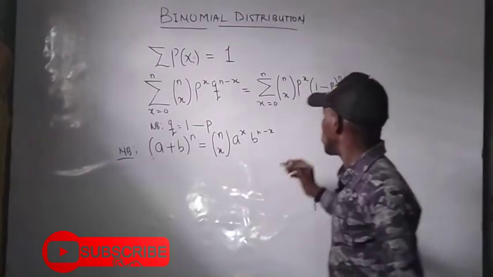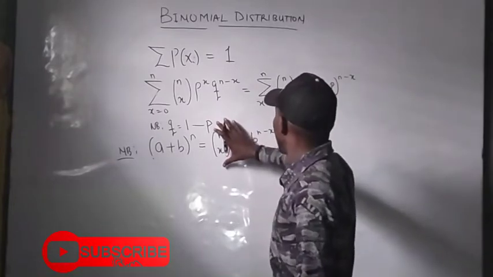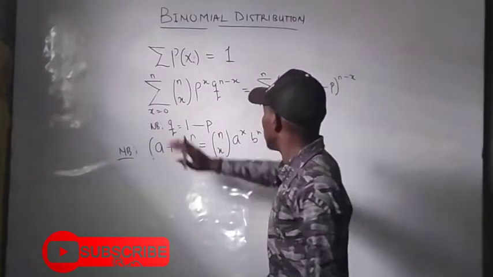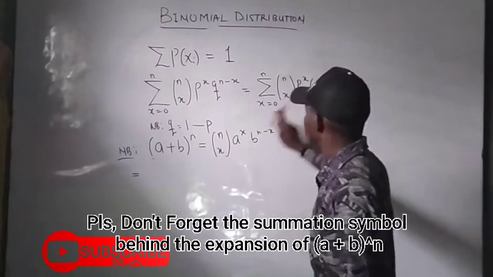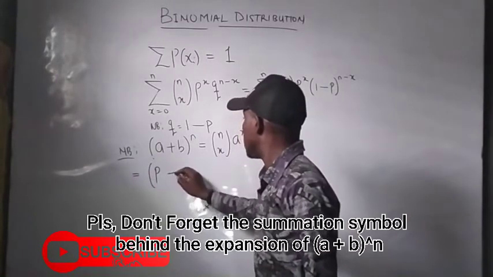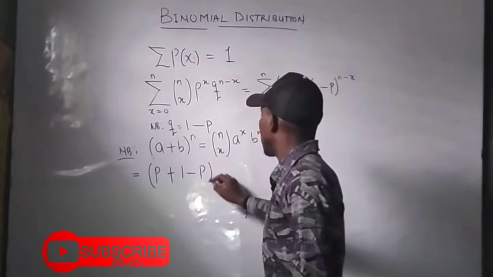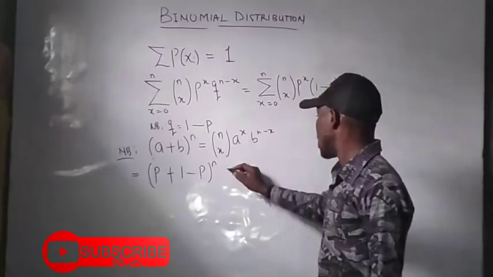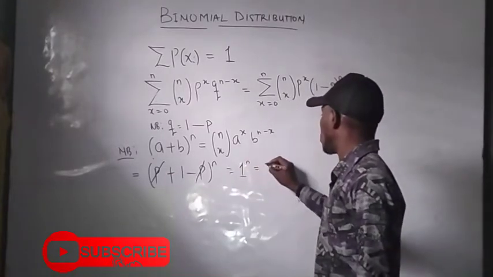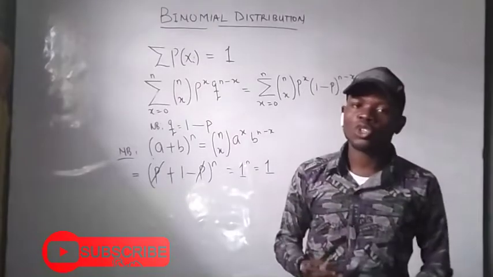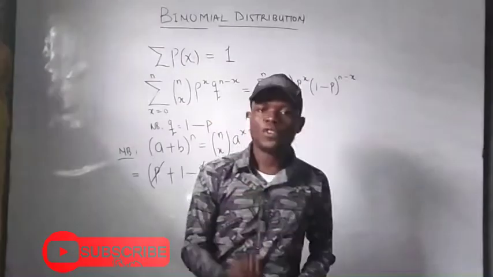Since this is of this form and we want to convert this into something of this nature, we will have something where my a will be my p, so I write my p here, plus where my b is my 1 minus p, so I have 1 minus p here, all raised to the power of n. So on that note, p takes away p, then I have 1 raised to the power n, which is also equal to 1. And that proves to us that a binomial distribution is a legitimate probability function.